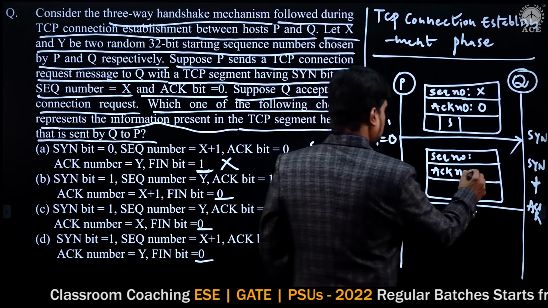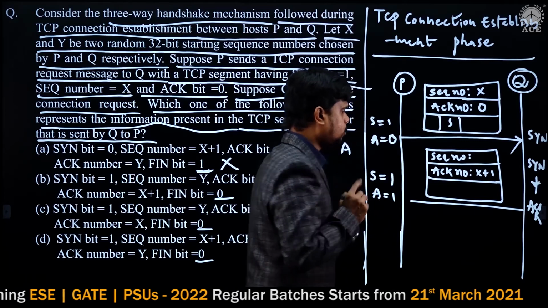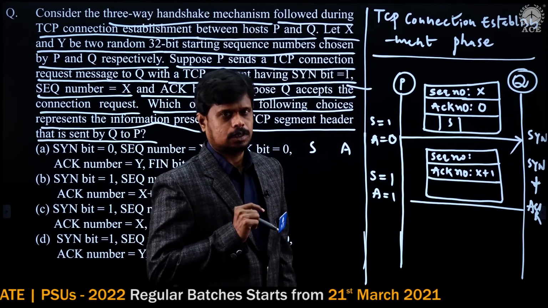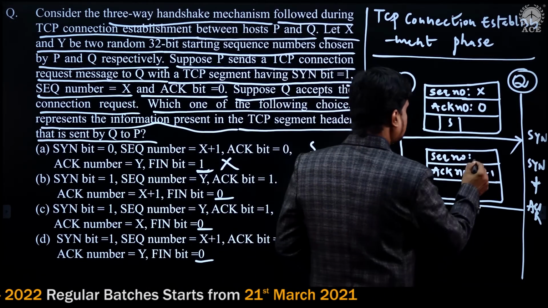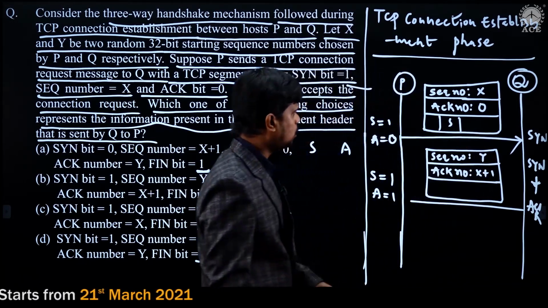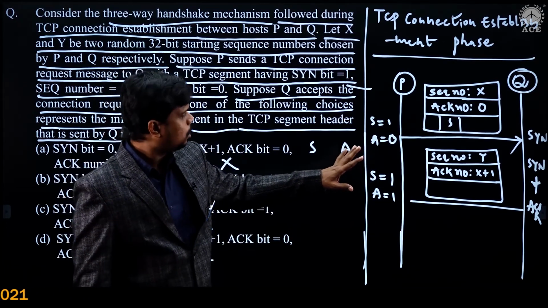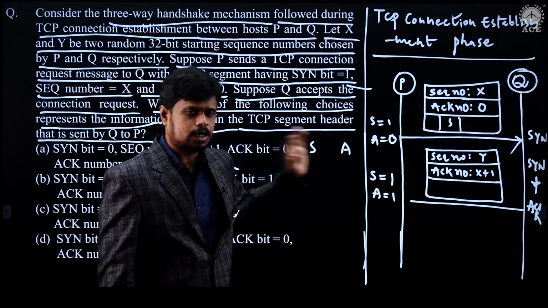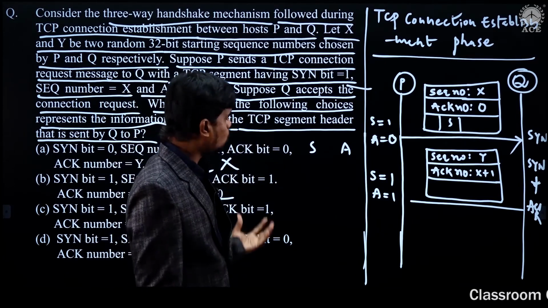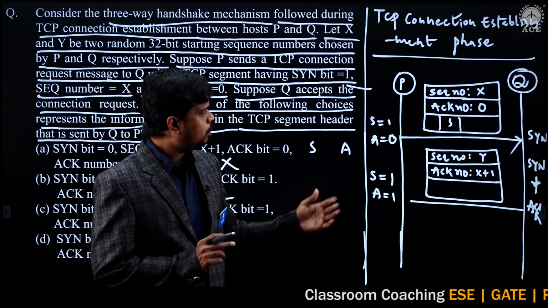That is going to be X plus 1. This is the acknowledgement number. Then what is the sequence number for this segment? Y. See, it is a very easy question, but the question length seems a bit large.